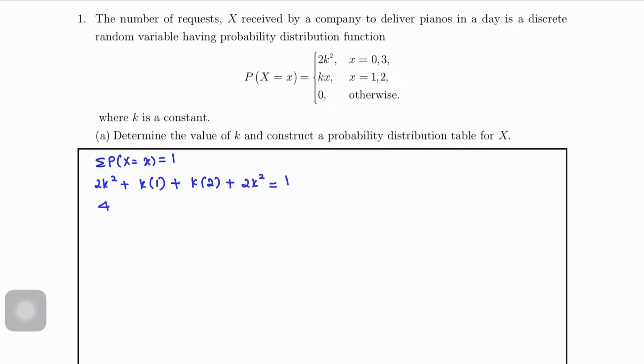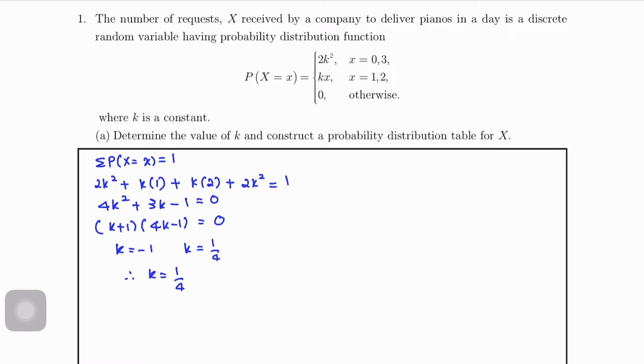So from here we get the quadratic 4K squared plus 3K minus 1 equals 0. Factorize: (K plus 1)(4K minus 1) equals 0. So from here we get two values of K: K equals -1, K equals 1 over 4. But we only choose the positive value K equals 1 over 4 because K is a probability. Probability cannot be negative.